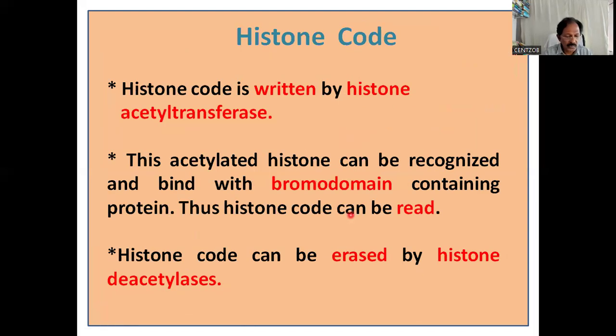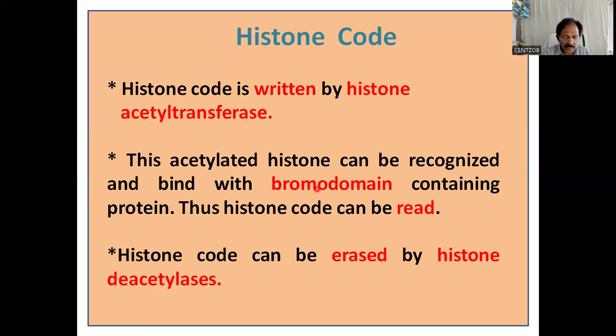Then histone code, what is it? We studied several aspects about the histone code. In short, histone code is written by histone acetyltransferase, isn't it? By acetylation, relaxation of chromatin occurs and chromatin remodeling occurs.